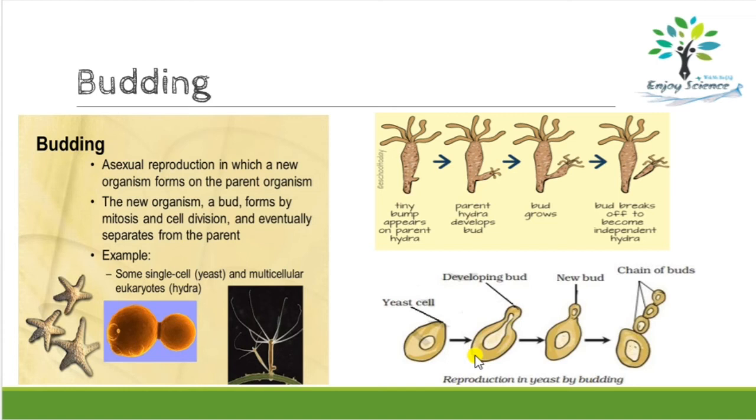In yeast, you can see two different types of budding. In one case, a bud will form on the parent body, and this bud will detach from the parent body, and again that bud will grow again. The same process will continue. In another case, buds keep on piling up. So this is a parent body, and one bud is formed on the parent body. On top of that bud, another bud is formed. So this way, a chain of buds is formed.